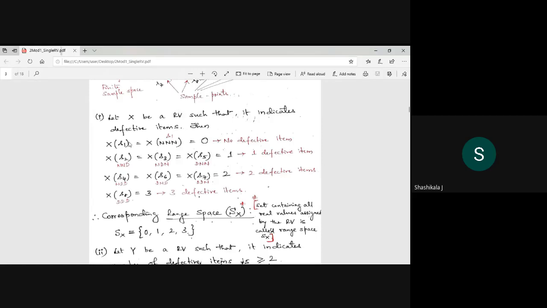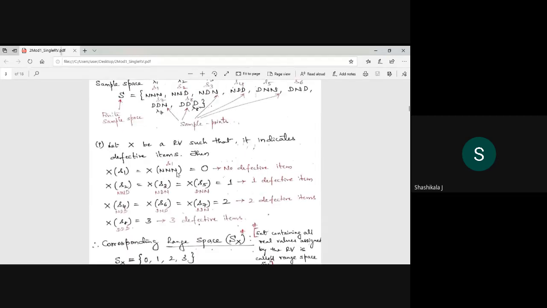So now it is x of s1, sample 1. If it is x of n, that is nothing, it is a non-defective IC. So here there are no defective items, because I am defining x as the number of defective items, so I am assigning a real value of 0.